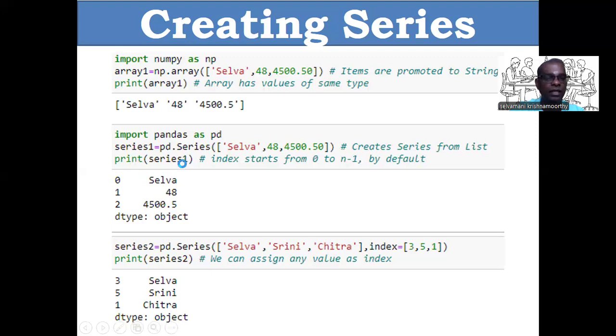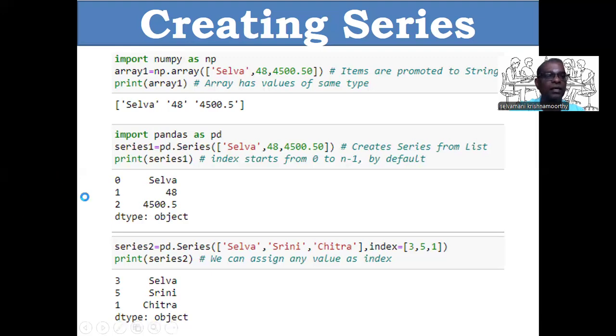The series contains Selva, 48, 4500. That means a series is a collection of elements of different data types. Selva is a string, 48 is an integer, 4500.50 is a float. See, this is the new concept, index. Whereas in an array, the data label will not be displayed. Selva is available in the 0th index, 48 is in the first index, 4500.50 is in the second index.